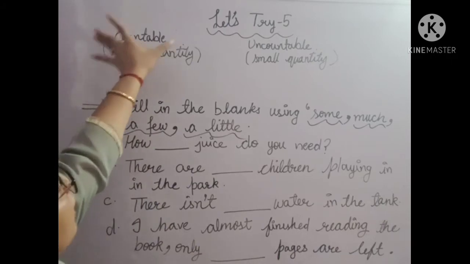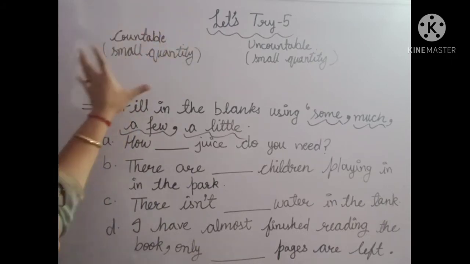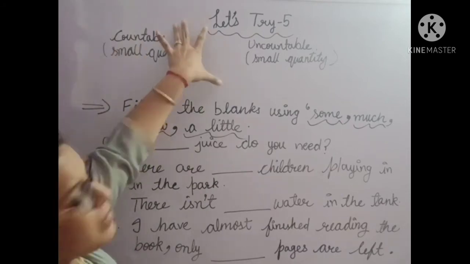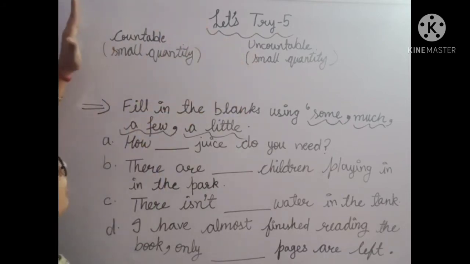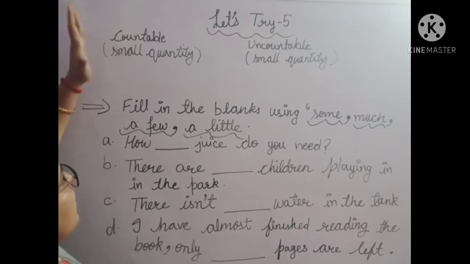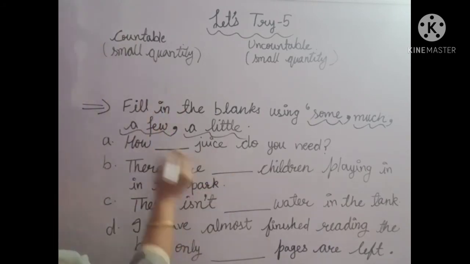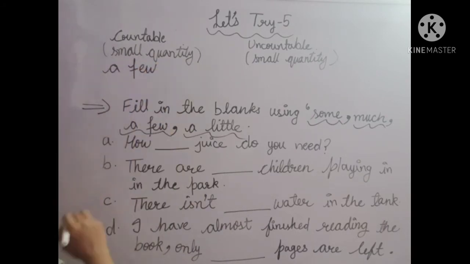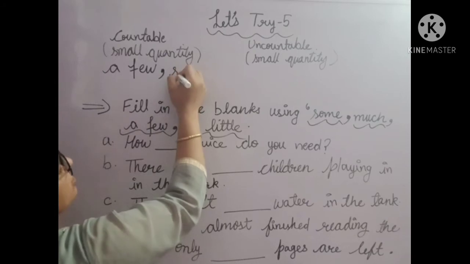Here we must know that if a countable noun is small in quantity, then we can use a few and some with it.